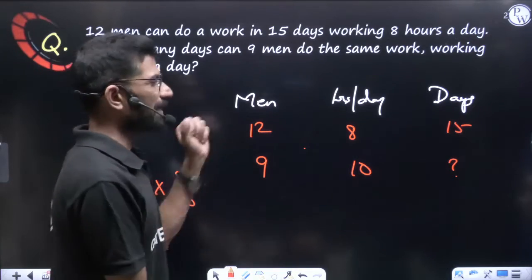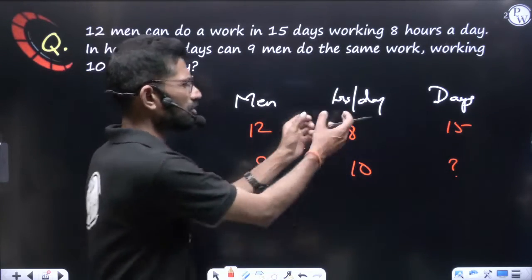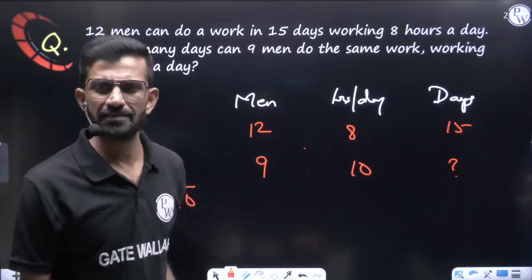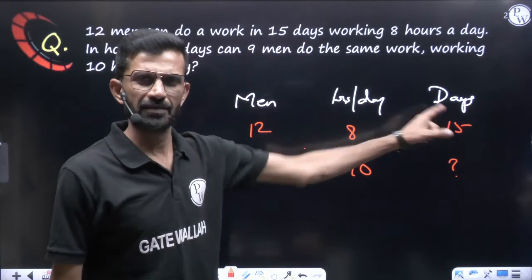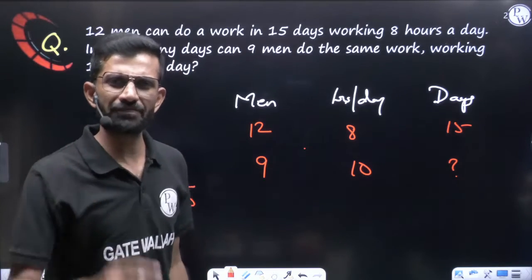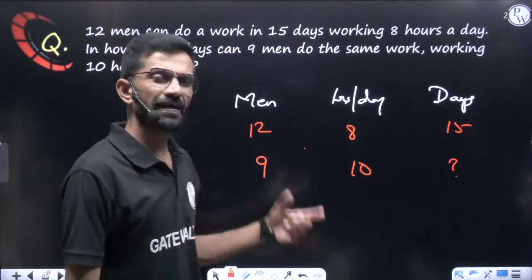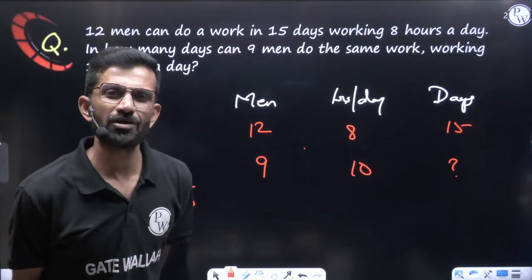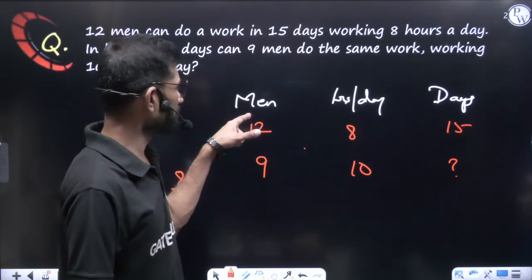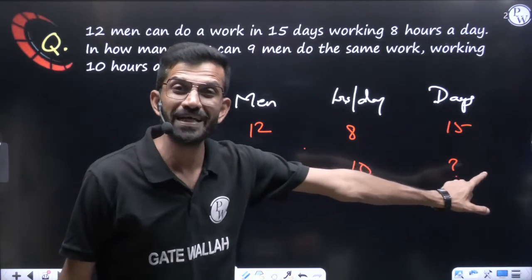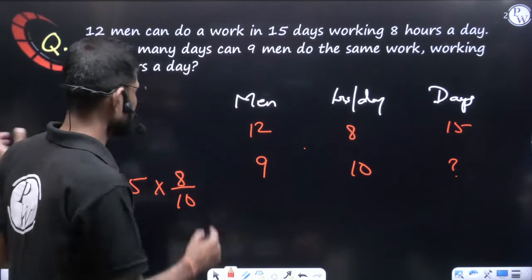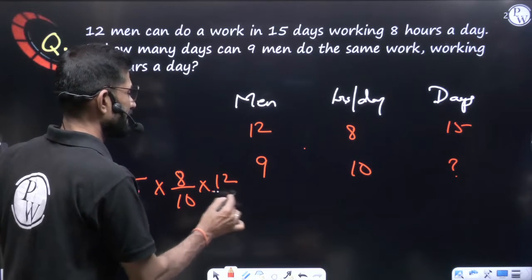Now compare with the men. Forget about hours per day. Compare with the men, the days. 12 people can paint this room in 15 days. Same work if I give to 9 people, will they take more days or fewer days? Obviously here people are fewer, so the time taken will be more. So we require more days. More means more by less: here the more value is 12 and the less value is 9, more by less.